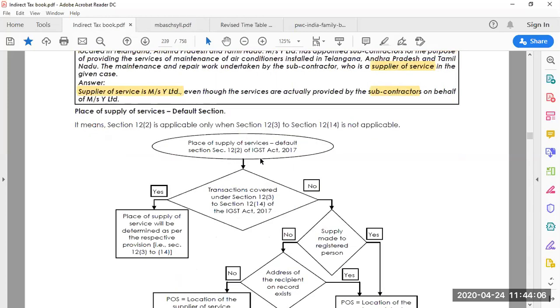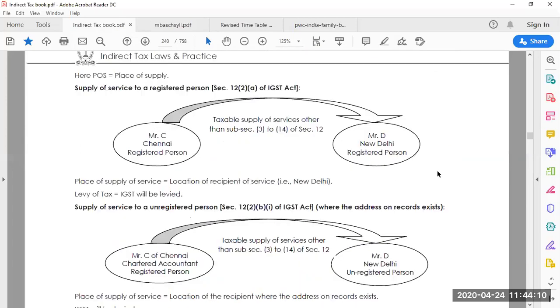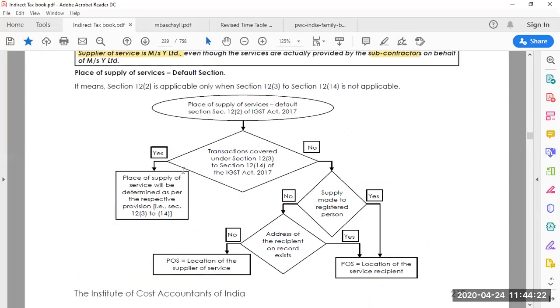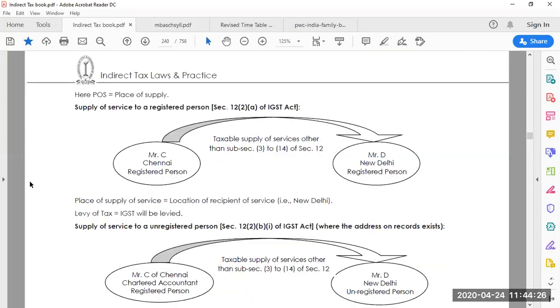So this flow chart we discussed just now, let's look at this for better clarity. As I already said, POS is the short form of place of supply. Let's look at the first one, which we only discussed here: supply of service to a registered person. You supply the service to a registered person.